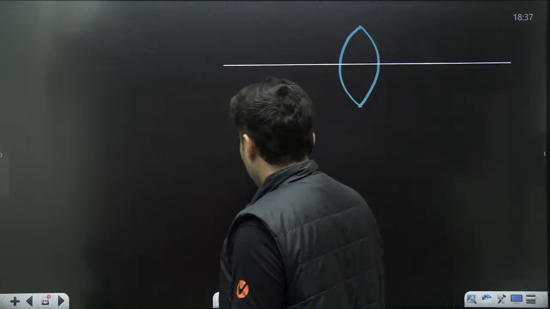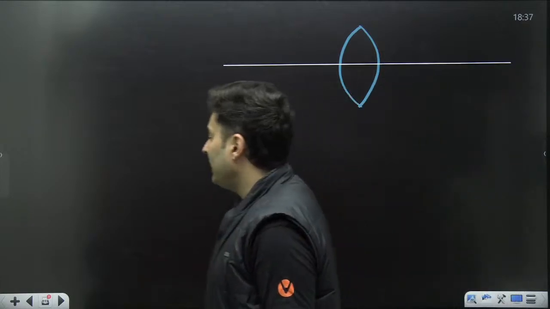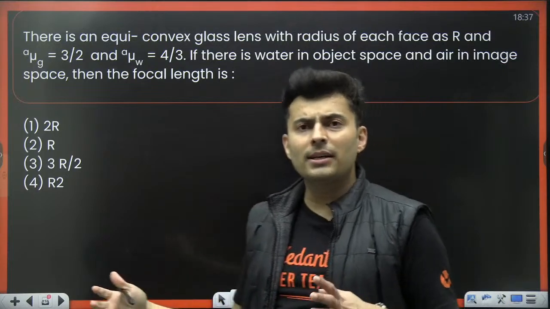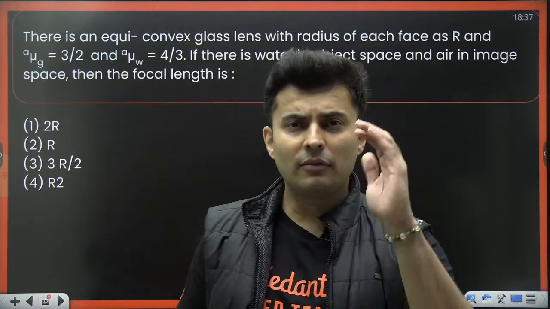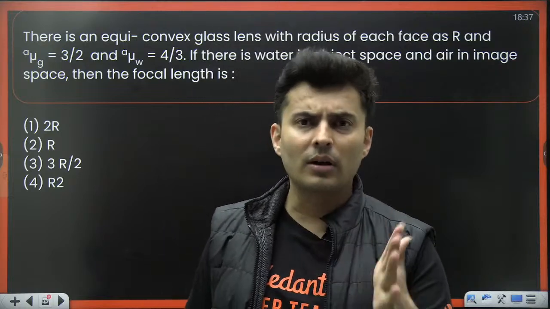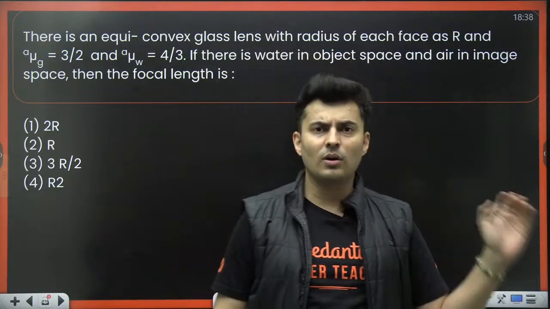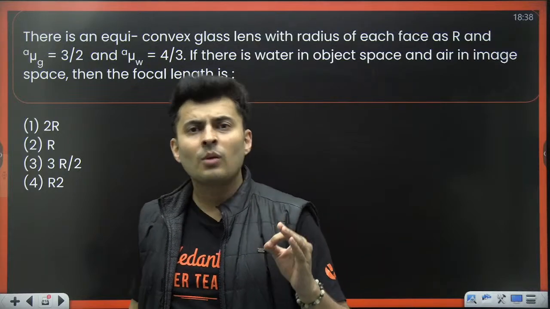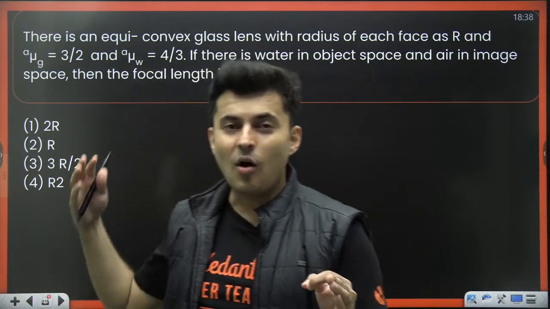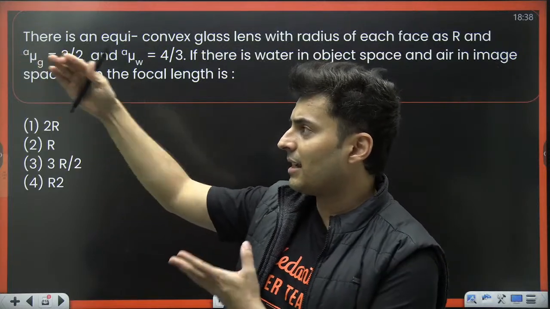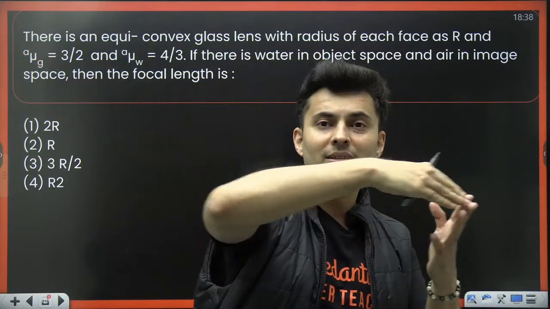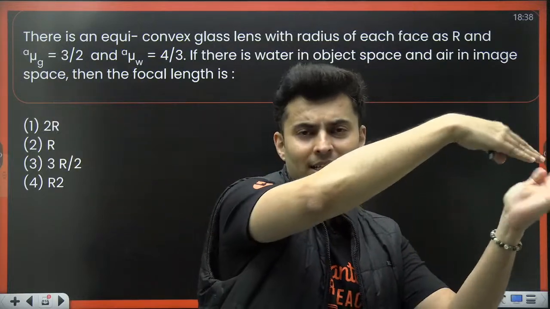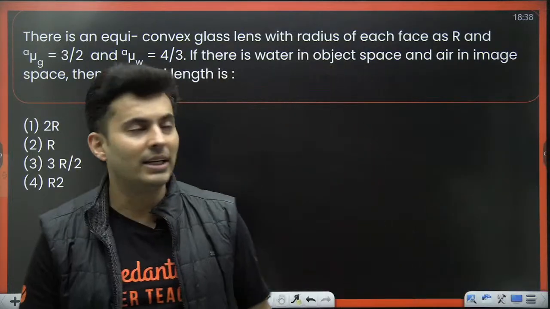Now, when we try to find the focal length of anything, where is the object placed? Take the focal length of a concave mirror, convex mirror, convex lens, concave lens, whatever. You want to find the focal length. Where do you place the object? The object is at infinity. The rays are parallel. And where do they focus? A faraway object from which the rays are almost parallel, where do they eventually meet?